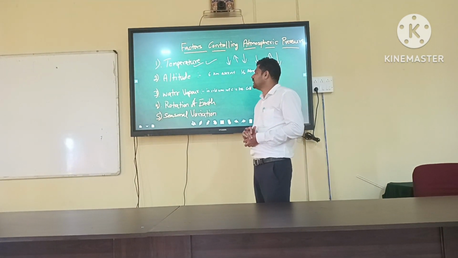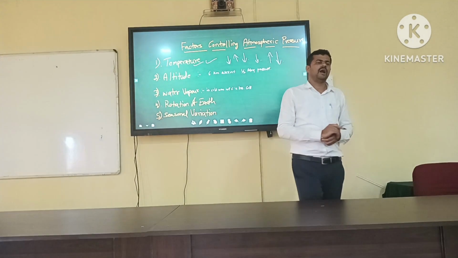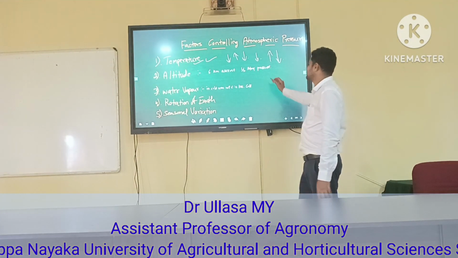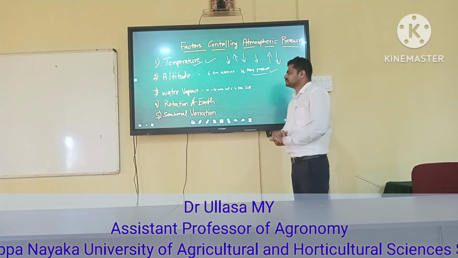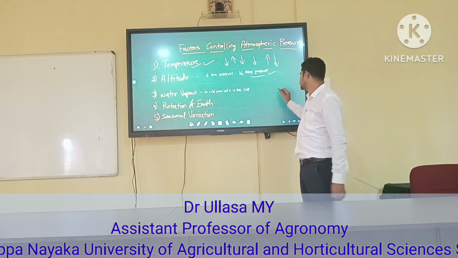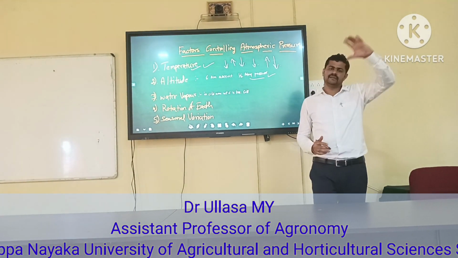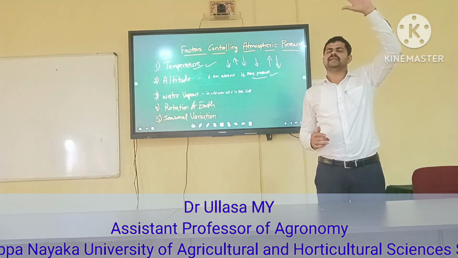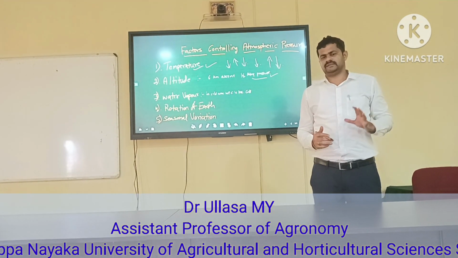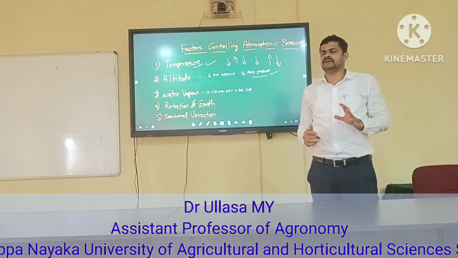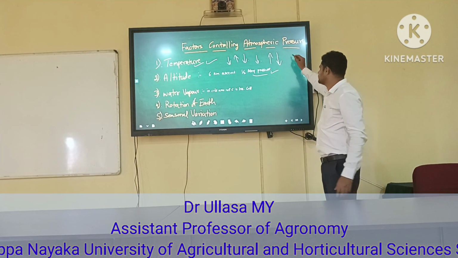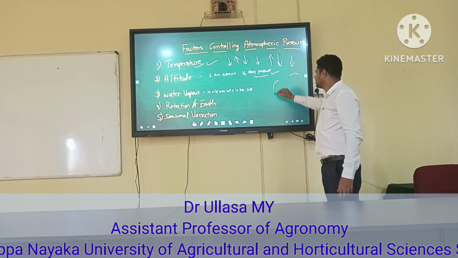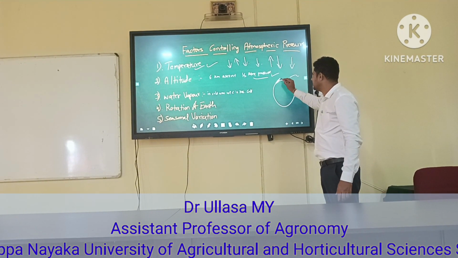The next one is altitude. In the beginning itself I told how altitude influences the atmospheric pressure. When the altitude increases, the atmospheric pressure decreases, because at higher altitude the air density will be very less. The air mass will also be less, because the air density is more near the Earth's surface.